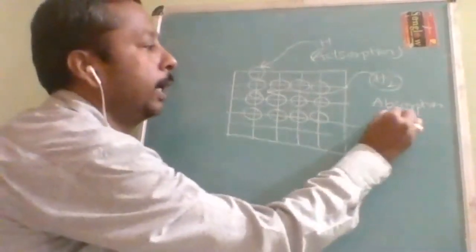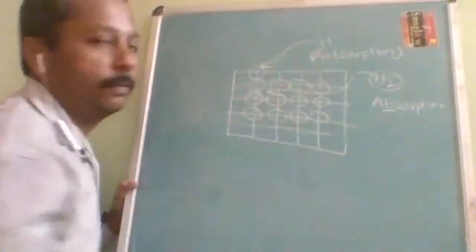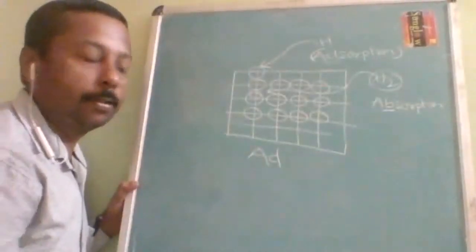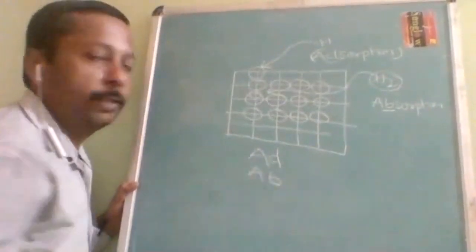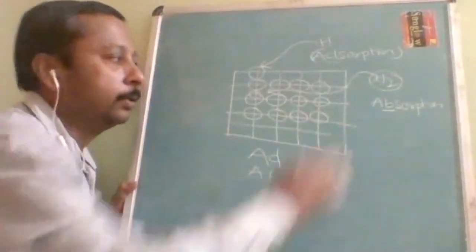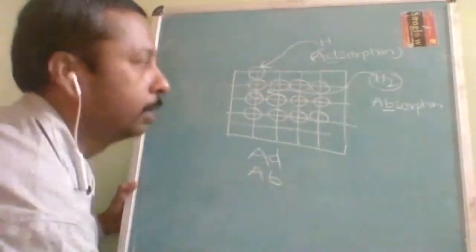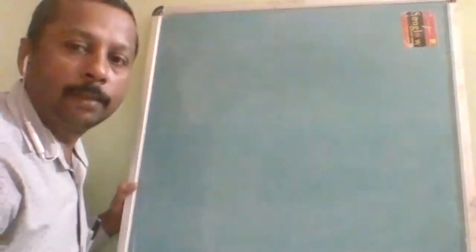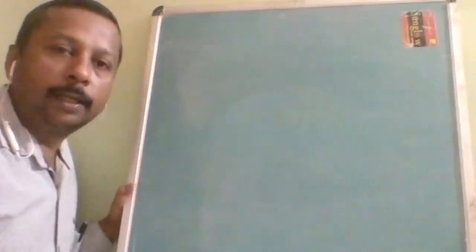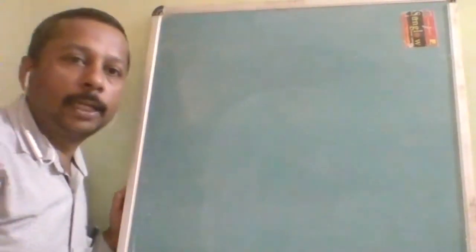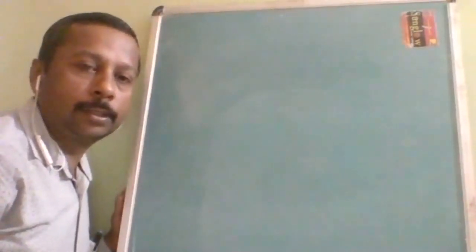See, one small letter: ab means inside, ad means surface. Adsorption is a surface process. Absorption is a bulk process. In chemistry, we call it a bulk. Non-stoichiometric means we cannot say with one chromium how many hydrogens are going to stay. That depends upon how many elements are available. So this is about the types of hydrides. Any doubt about this?